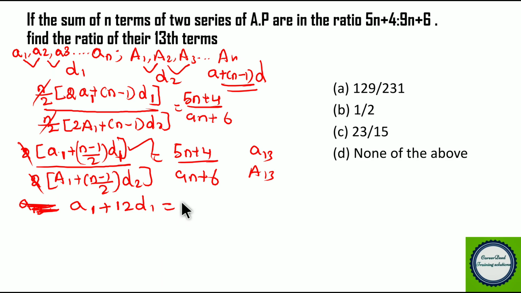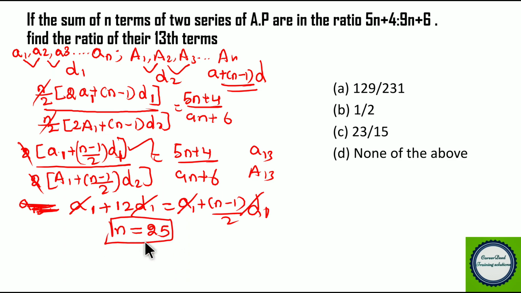this term, right? So when you equate it, you get (n minus 1) by 2 into d. Where a1 and a1 get cancelled, when you take it to the left hand side or right hand side. Similarly d1 and d1 get cancelled. So (n minus 1) divided by 2 equals 12. So when you equate it, you get n equivalent to 25. Now you found the value of n is 25, right? If you put the value of 25 here and here, you can easily find the 13th term.